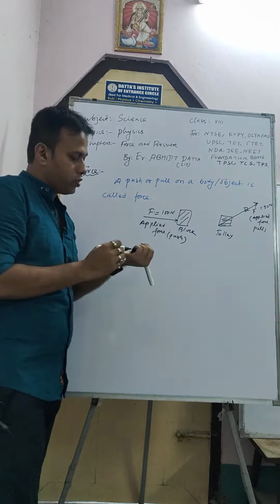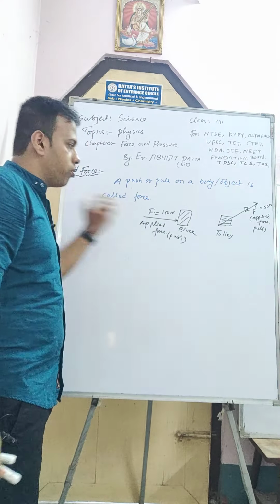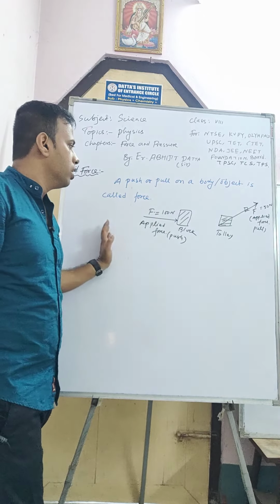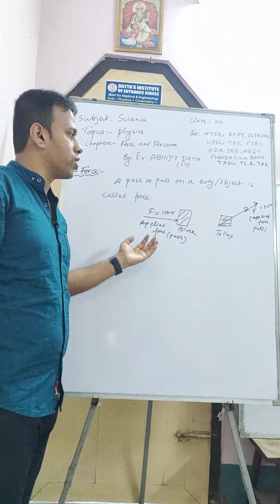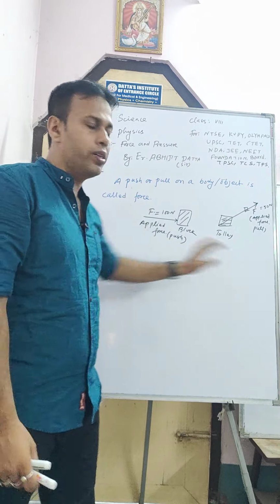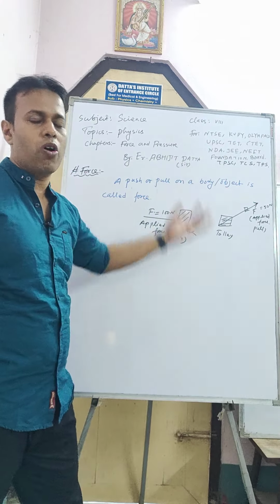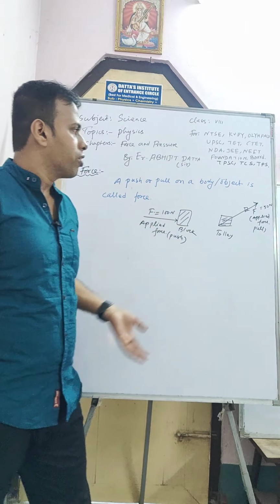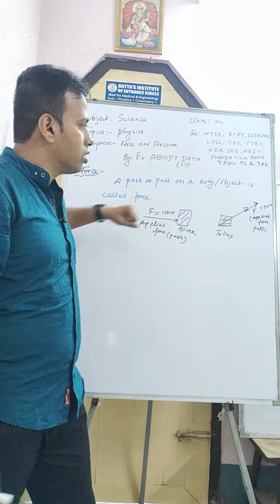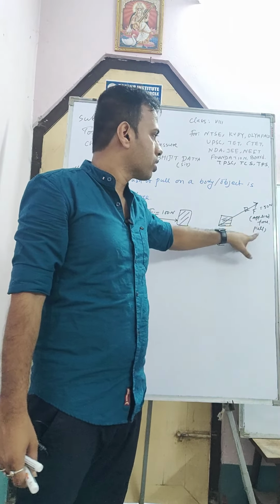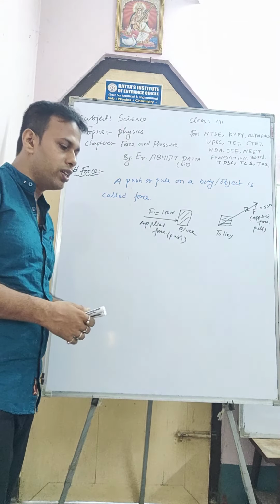So what is force? If we push a block, a body, this push is known as force. And if we pull a body or object, it may be a trolley, or blocks, or whatever it may be, which has mass, this pull is also known as force. Okay, fine.